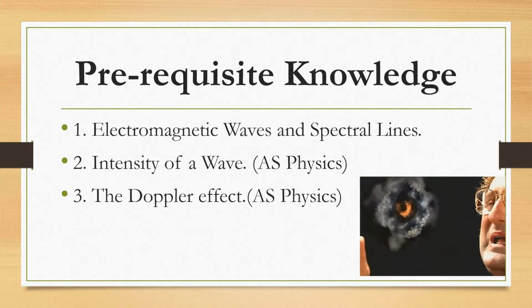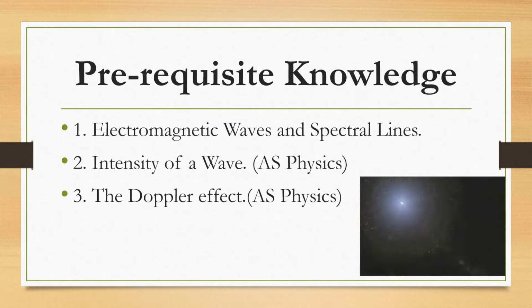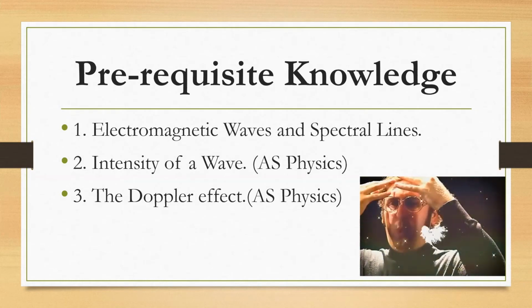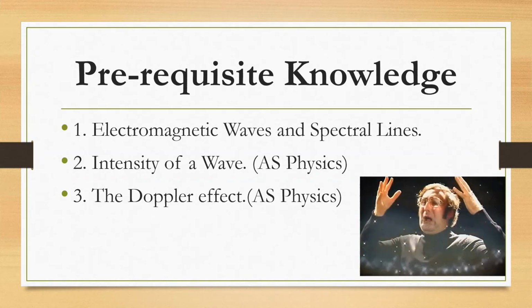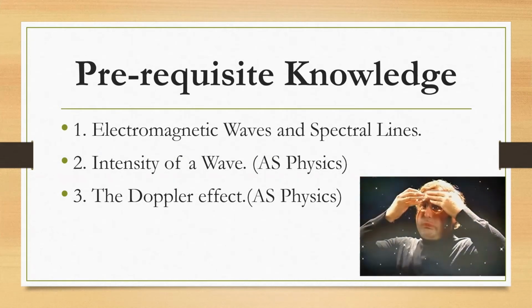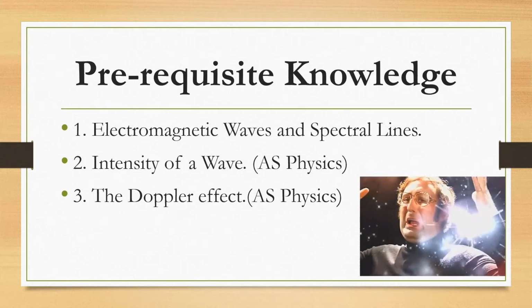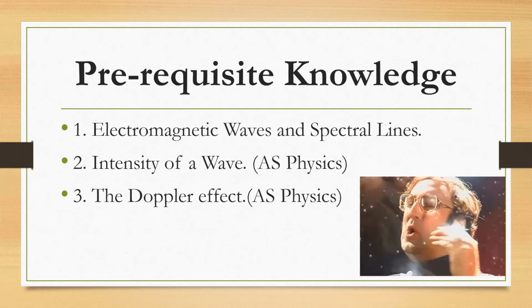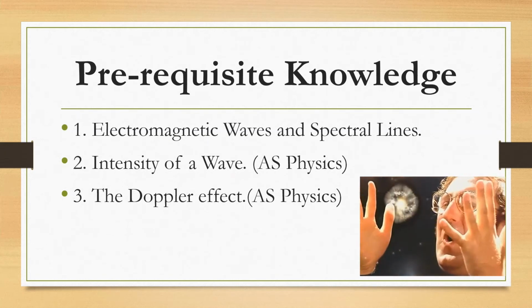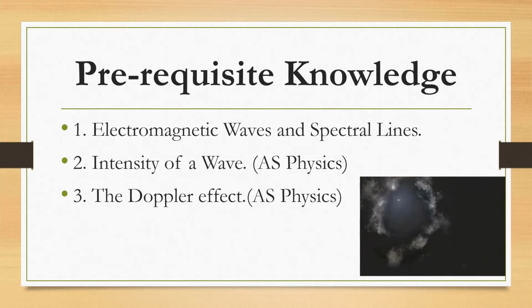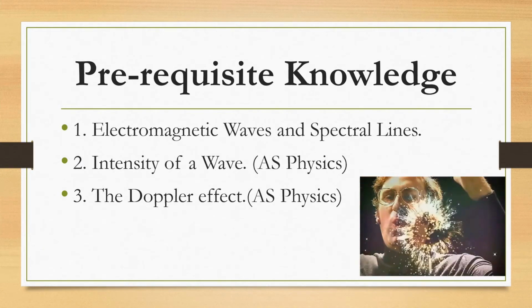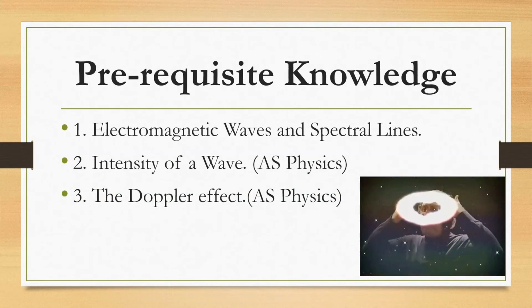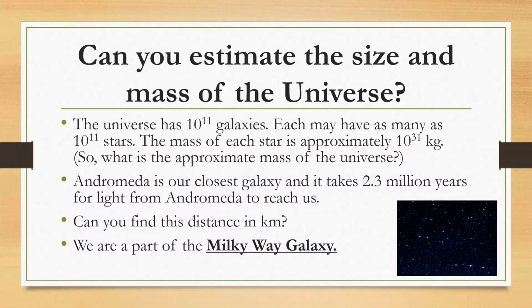We need to know about the intensity of a wave with respect to how it relates to amplitude. And this was done last year with AS physics. And of course the Doppler effect, whereby wavelengths change and frequencies change depending on who's moving, whether it's the observer or it's the source of sound. So with this prerequisite knowledge, I think we're able to understand what we're just about to talk about.